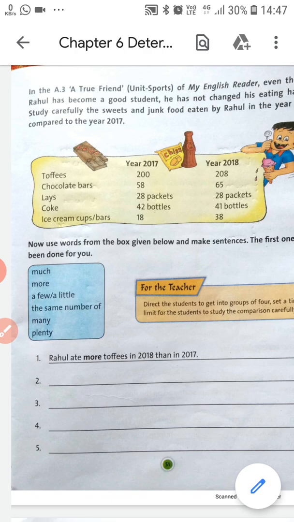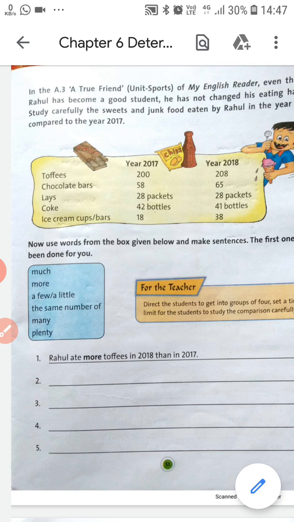Again, Lay's, you can see the same number, 28 packets. You should write: Rahul ate the same number of Lay's packets in 2017 and 2018. The next one is Coke.